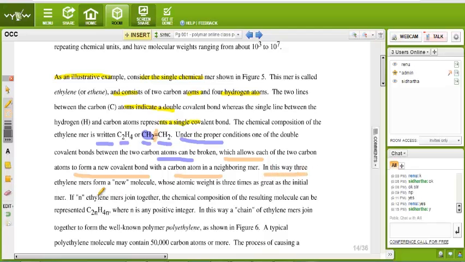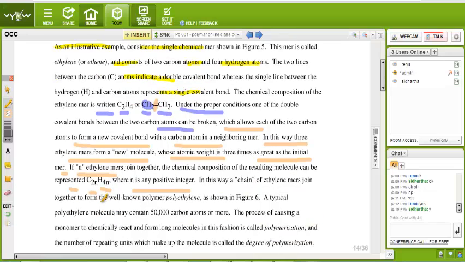In this way, 3 ethylene mers form a new molecule whose molecular weight is 3 times as great as the initial mer. If n ethylene mers join together, the chemical composition of the resulting molecule can be represented as C2n H4n, where n is a positive integer. In this way, a chain of ethylene mers join together to form a well-known polymer, polyethylene, as shown in figure 6.